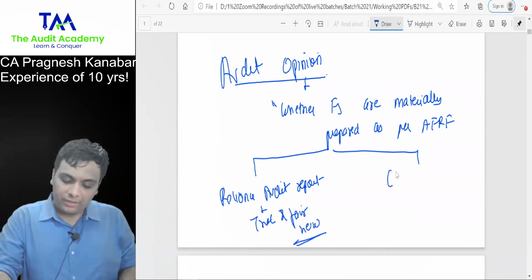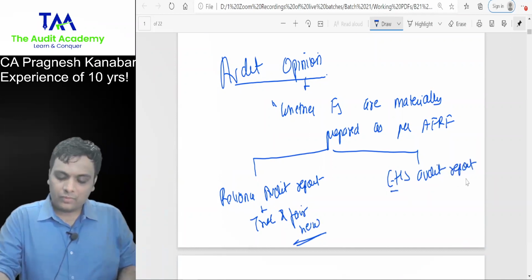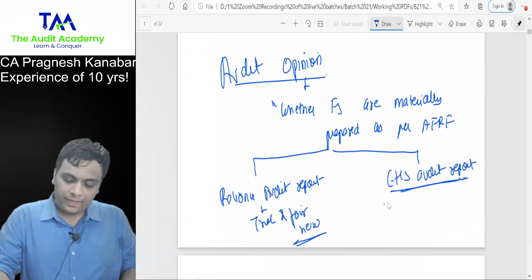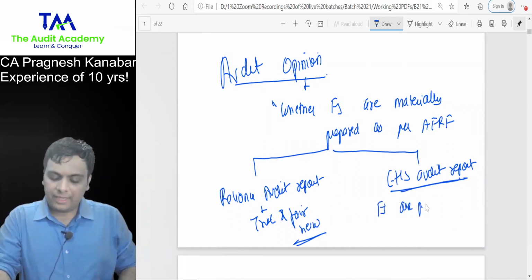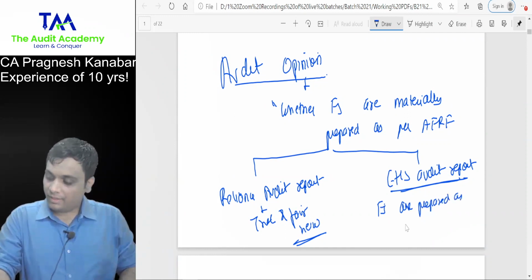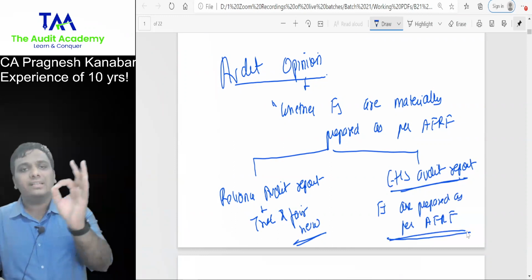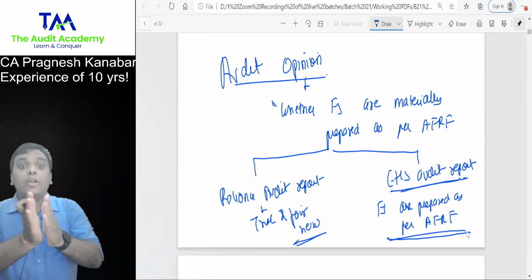Whereas in Cooperative Housing Society audit report, you will straight away see that true and fair view words are not used. They will just straight away say financial statements are prepared as per applicable financial reporting framework. You will just see the simple language. Why? What is the reason?